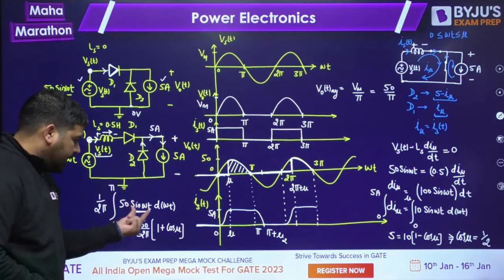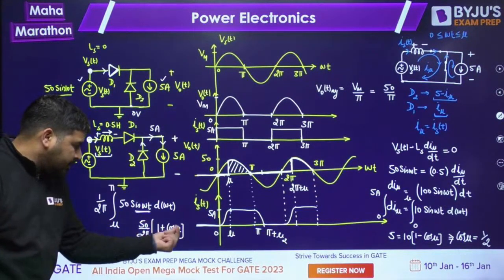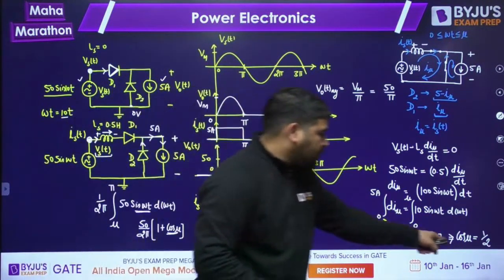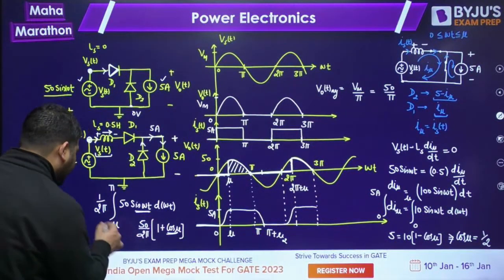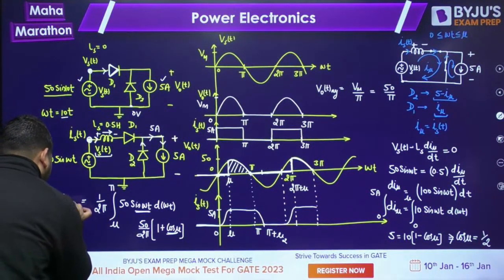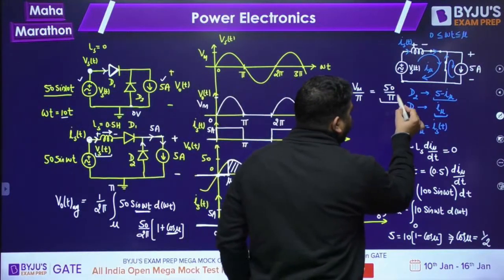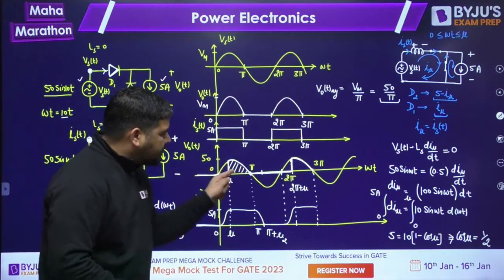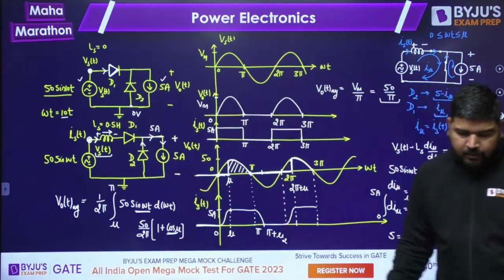Integration of sine is minus cos omega t. Upper limit minus lower limit will be this. Now you can put this cos mu value. Cos mu is half, so you can put this value as half and calculate the average output voltage. Now the average output voltage will be less than the previous value, because in the previous case the average output voltage was 50 upon pi. Now, because of this overlapping, you can see that the average value will decrease. This area has decreased, that's why the average value will decrease.